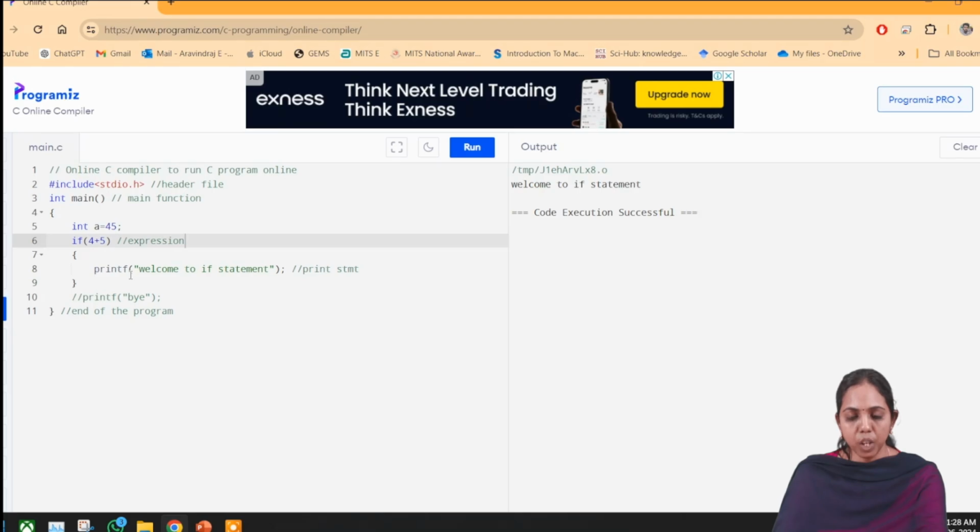That's what I have shown, 1 and 0. So all non-zero values will indicate true. After evaluation of 4 plus 5, we will get 9. 9 is a non-zero value, so we will get true. That is what it will enter into the block of the if code, and it will print whatever we have written, that print statement, hello if statement is true or not. So like this we can write conditions.